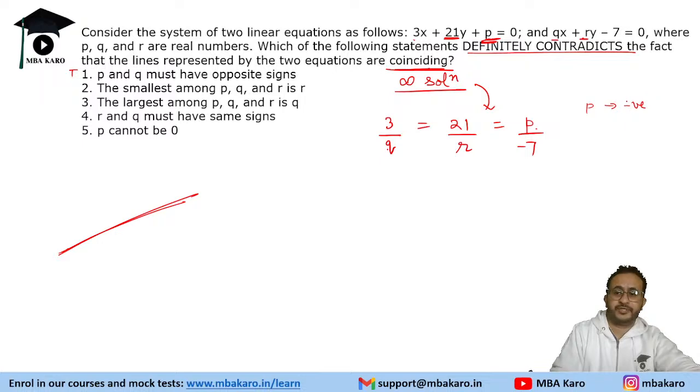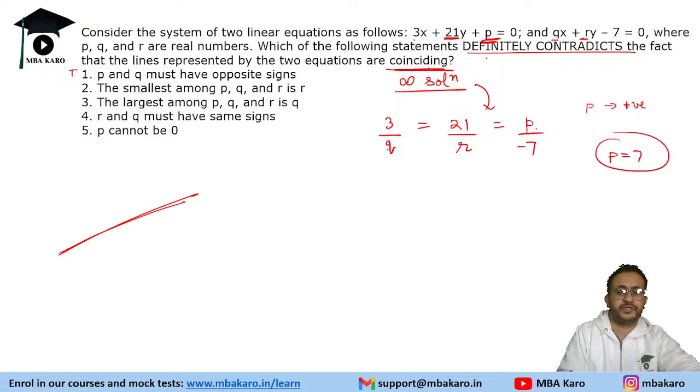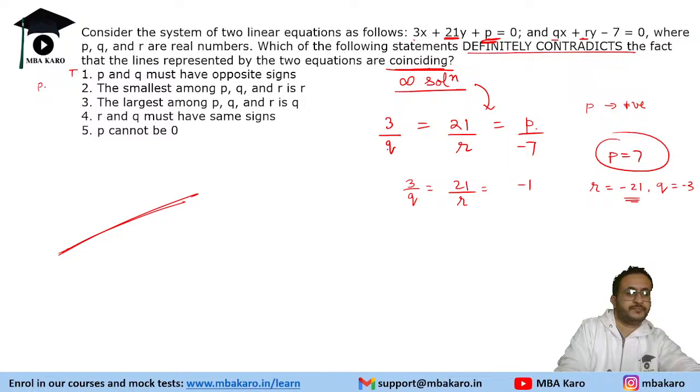But if you take p as a positive number, then we have to keep the other two negative. So let's take p as 7, because we have to tell which of the following is definitely wrong. If you take p as minus 7, that is wrong, but not definitely wrong. So if you put p equal to 7, this is minus 1. 21 by r should be minus 1 and 3 upon q should be minus 1. So this will give us r equal to minus 21 and q equal to minus 3. So r is the lowest. So this is also possible.